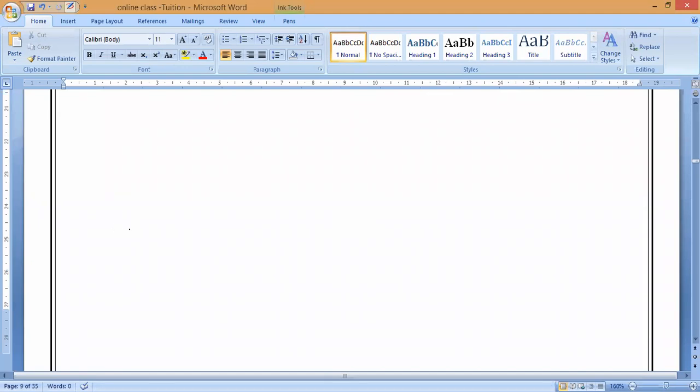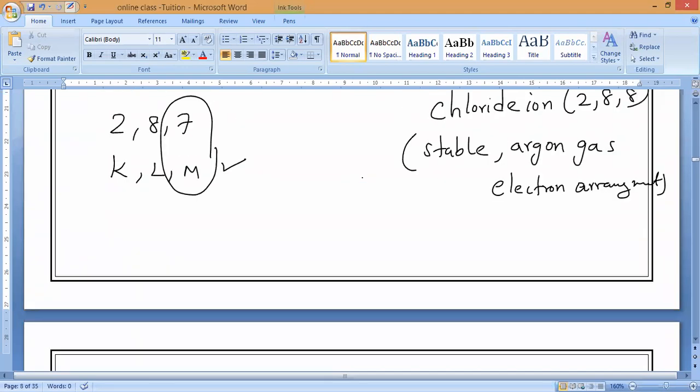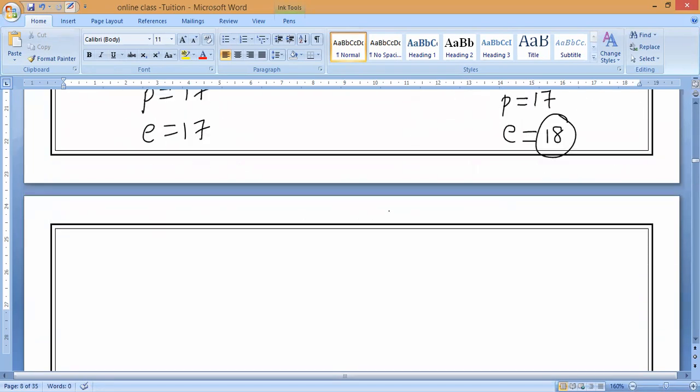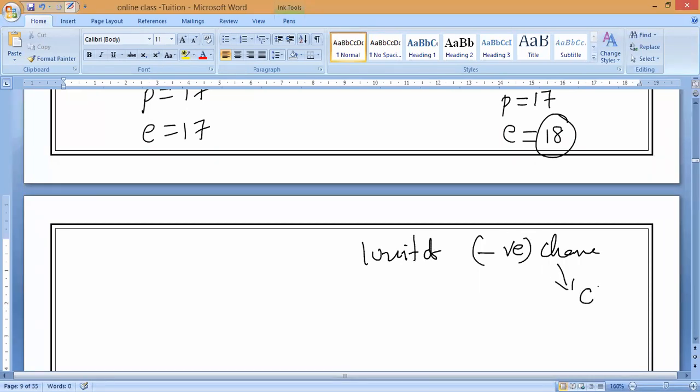Now let us go with that. Who is extra here? We have 17 protons and 18 electrons, so electrons are extra by 1 unit. One unit of negative charge is written as minus. Any doubt in this? So we write Cl minus 1, or Cl minus.